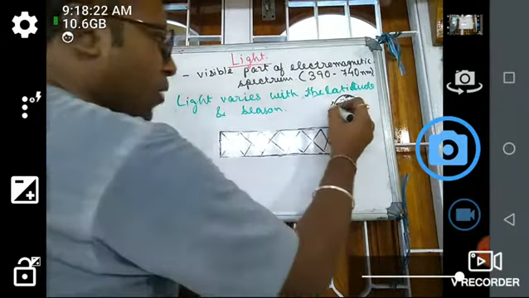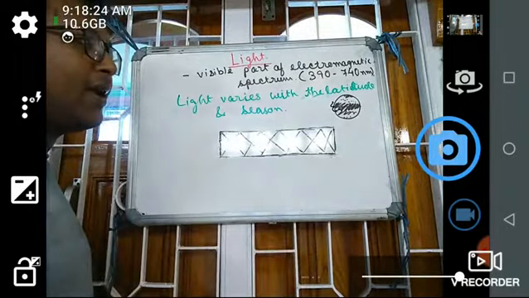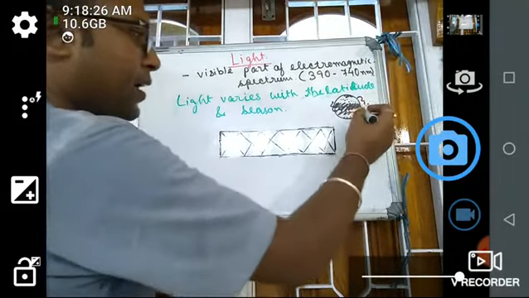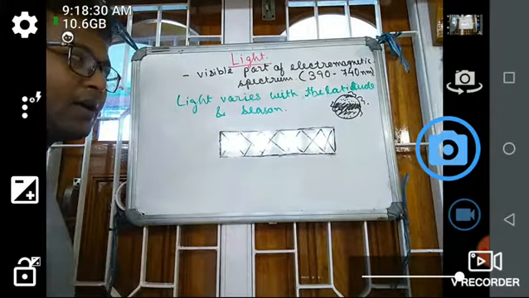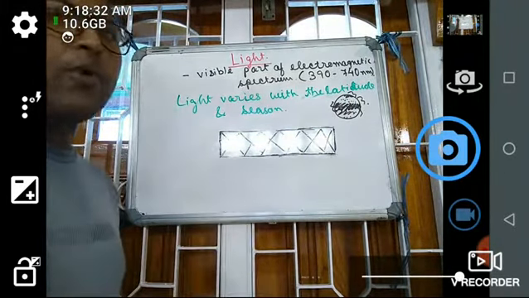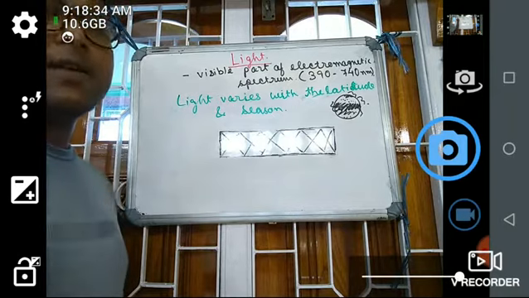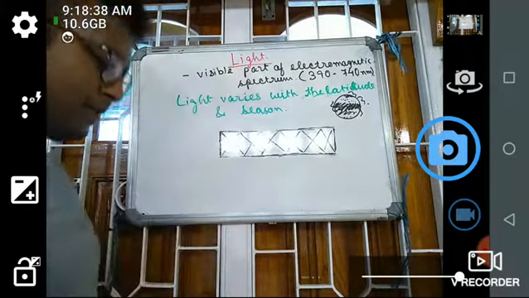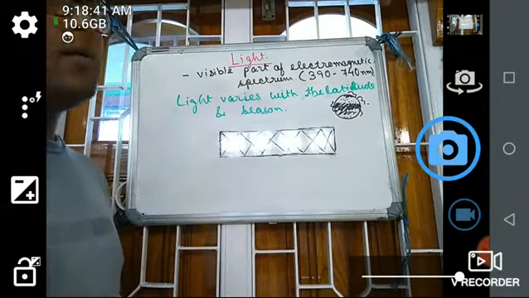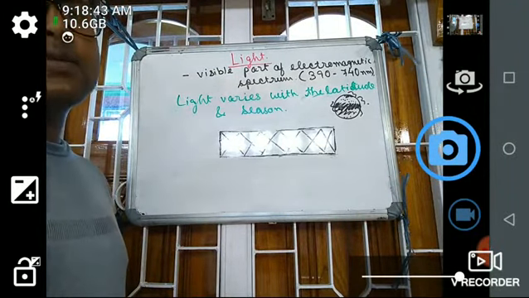Okay, so in the tropical areas, light concentration is high. In the temperate areas, to some extent less. In the tundra or the polar areas, the concentration of light is very less. Okay, so this light affects the life of various organisms.